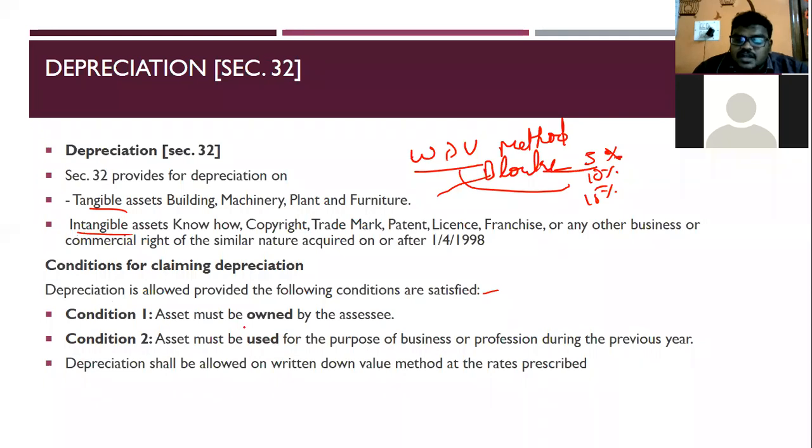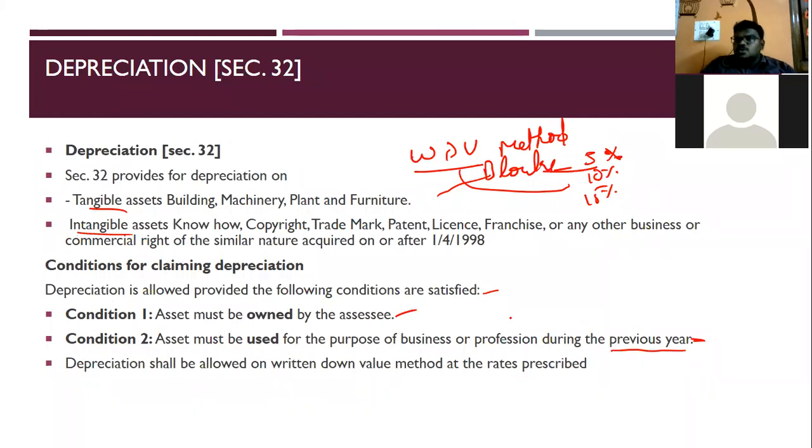First condition, the asset must be owned by the assessee, the company. If you're calculating the depreciation for companies, then the asset should be owned by the assessee, that company, or individual. If you are calculating for an individual also, the asset should be owned by them. Next, the asset must be used for the purpose of business or profession during the previous year. Make a note, this previous year is very important.